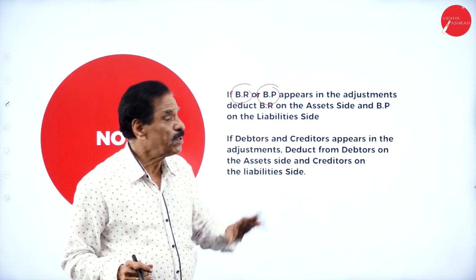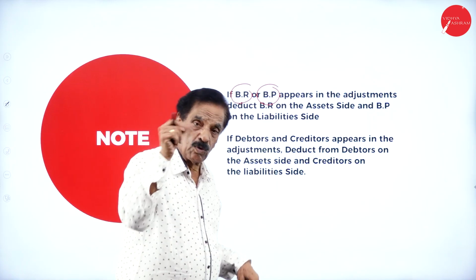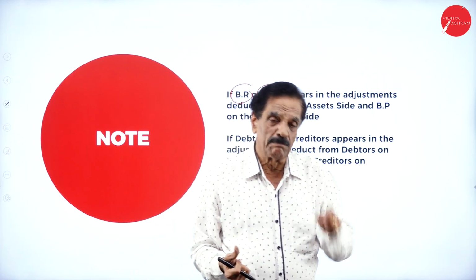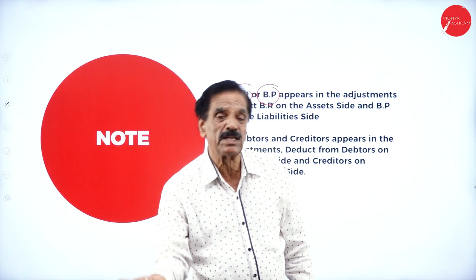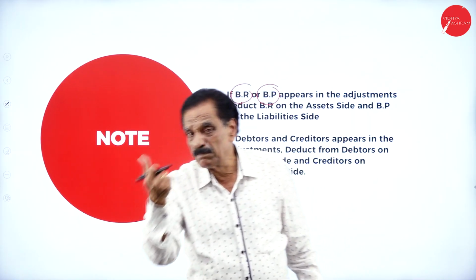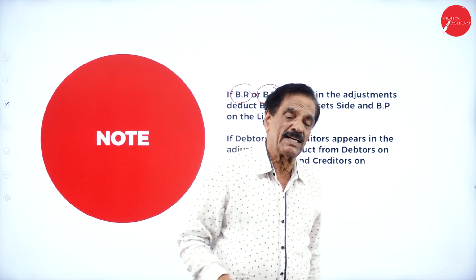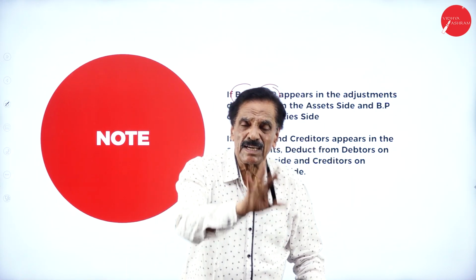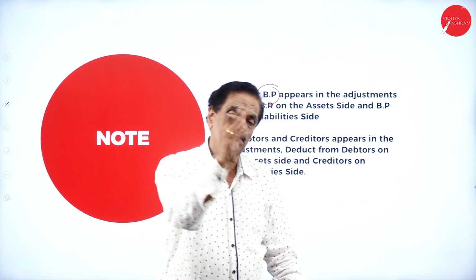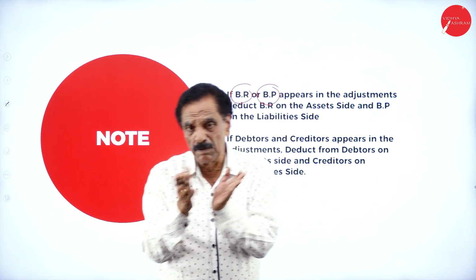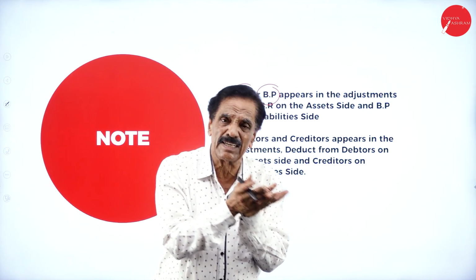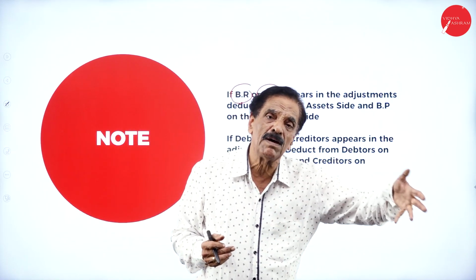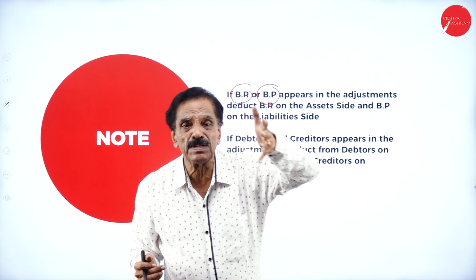Before the purchase of shares by the holding company, one is the debtor and the other is the creditor. By chance, S Limited has to pay money to H Limited. S becomes the debtor, H becomes the creditor. When they become one and the same, the question of debtor and creditor does not arise at all, because they are one and the same. So there is a mutual adjustment regarding the debtor and creditor. There is a mutual adjustment between BR and BP also, because they are one and the same.